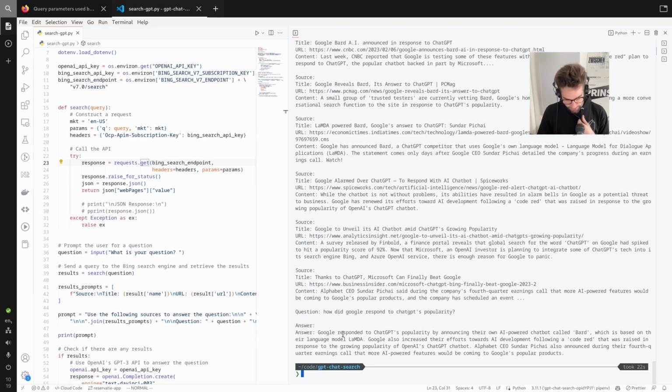Okay, so Google responded to ChatGPT's popularity by announcing their own AI-powered chatbot called Bard, which is based on their language model LaMDA. See, this is a really good answer, and this is based on very recent information. See, now we can actually have a conversation and ask it about things that are happening.